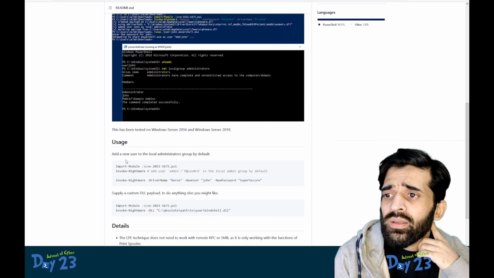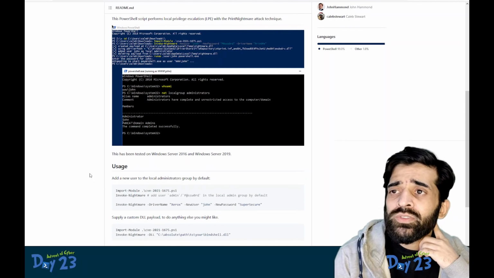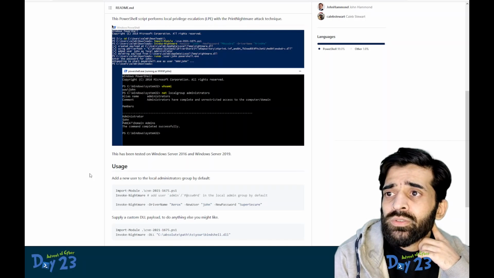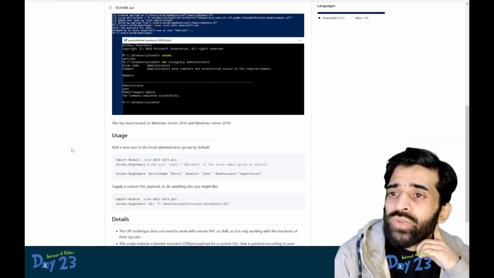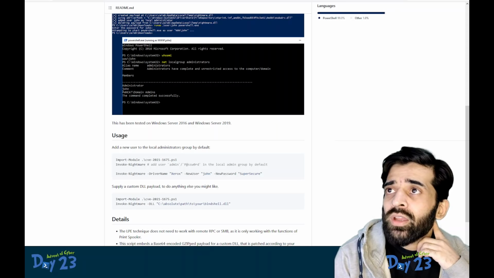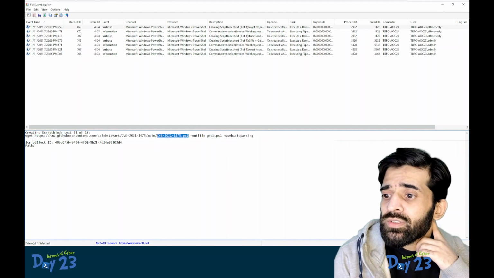This was a vulnerability that was found on Windows in June, I guess. It allows any remote user to execute arbitrary code, and this vulnerability was found on the Print Spooler service.